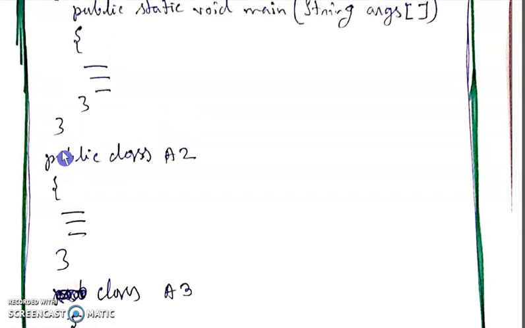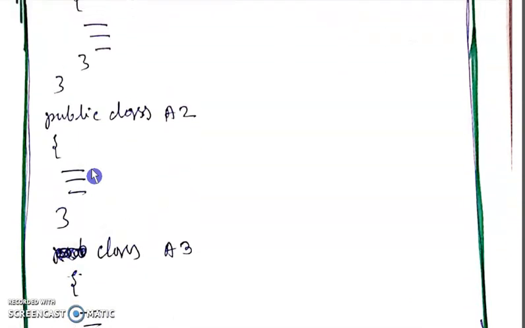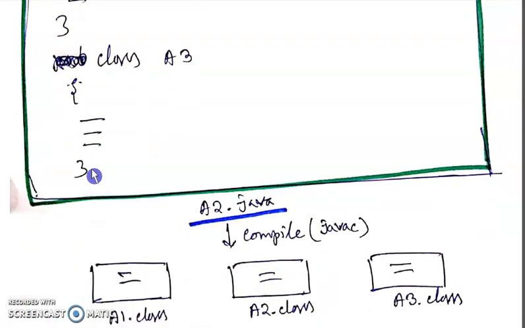So if any class is public, you have to give the source file name with that class name .java. So in this source file you have classes A1, A2 and A3, and A2 is public. That means you have to give the source file name A2.java.